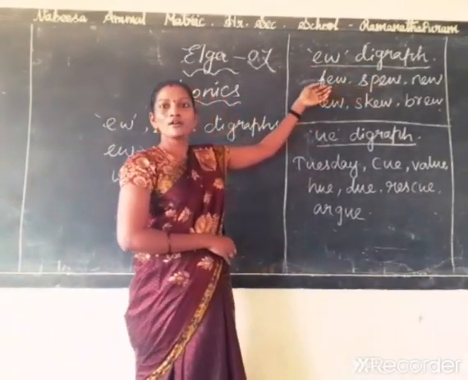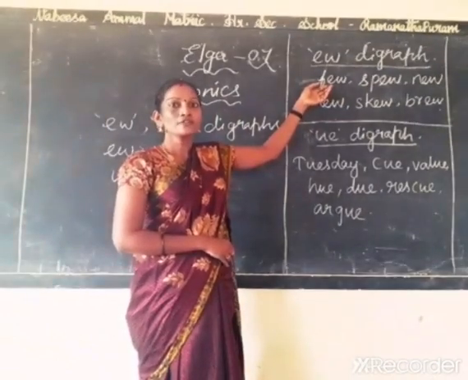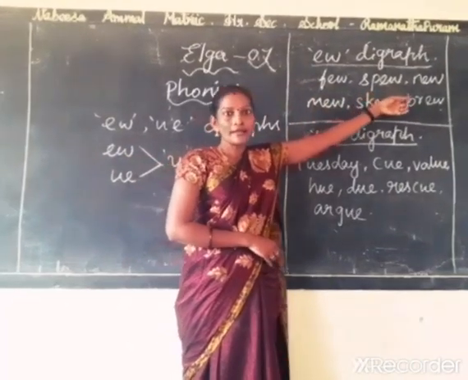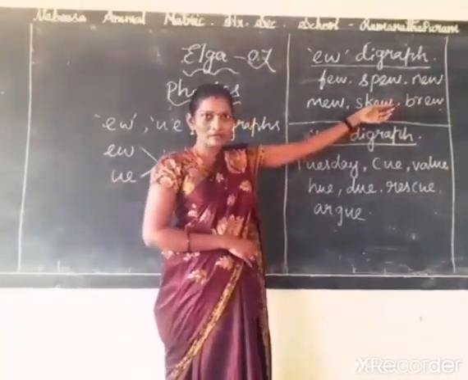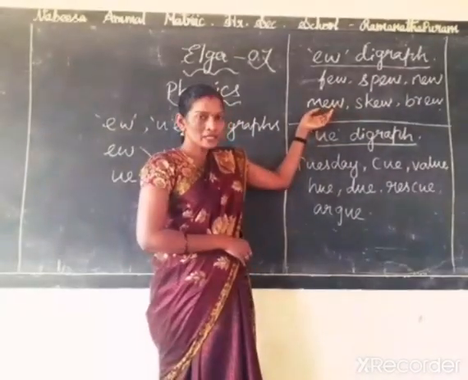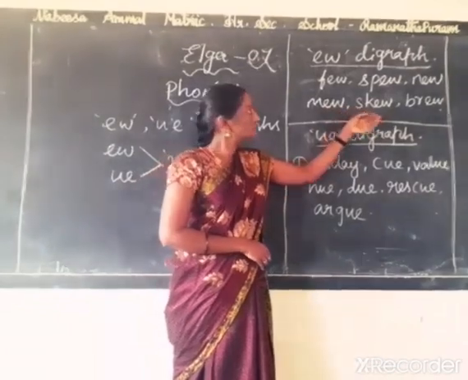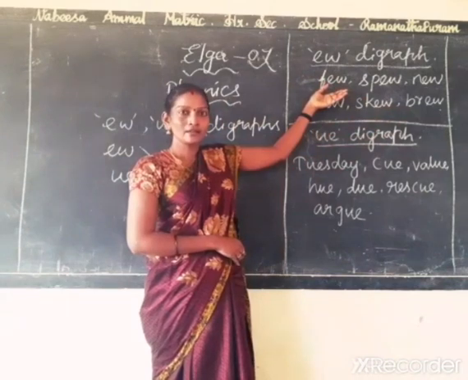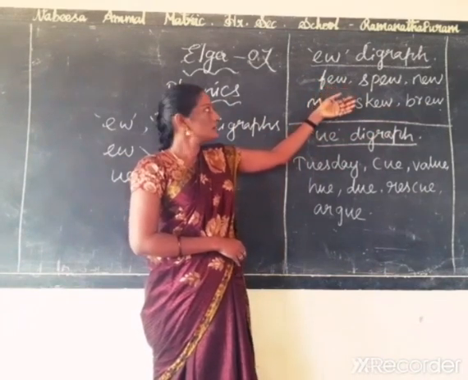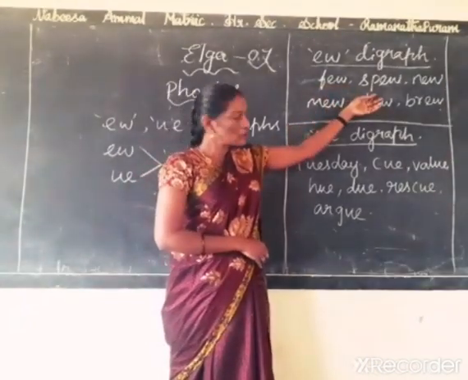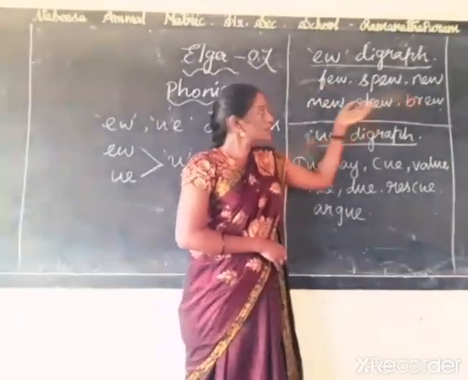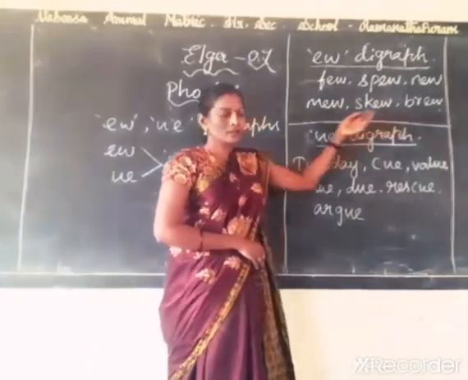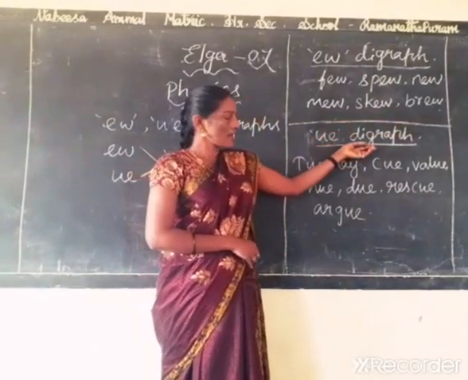EW diagrams. The first one is few. Repeat along with me. Few. Next one, spew. Next one, new. Repeat along with me. New. Mew. Skew. Brew. Okay, I'm going to repeat the words again. You have to say along with me. Few, spew, new, mew, skew, brew. Okay. Next one, UE diagram.